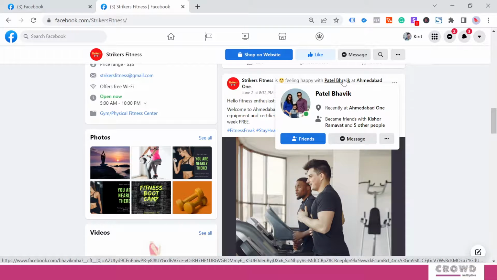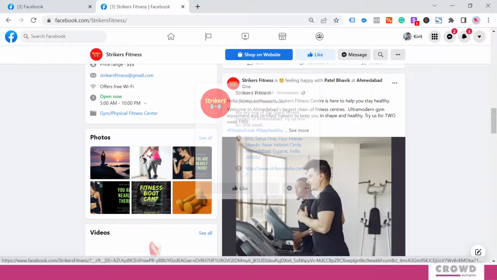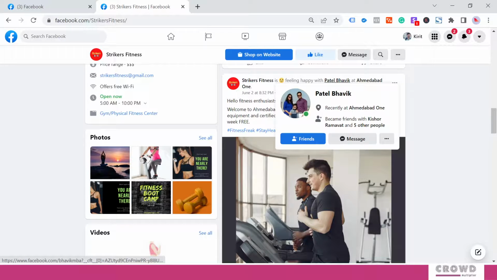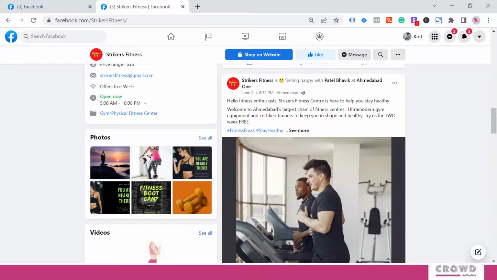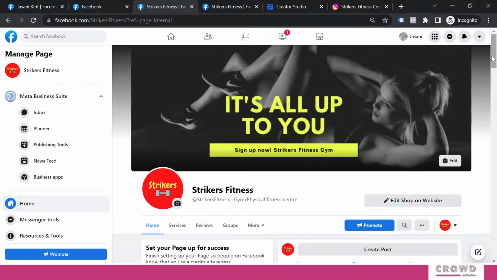So wherever I am just going with my mouse, the brief of that particular profile is visible and this tag has started appearing. So this is the way how you can tag on somebody else's content. So now I hope tag and mention on Facebook is clear, and we'll move to Instagram.